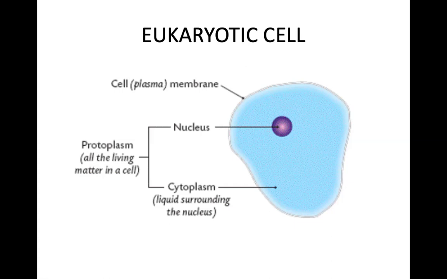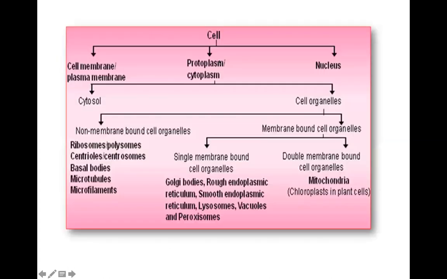The cytoplasm and the nucleoplasm together form protoplasm. So a cell is broadly divided into three parts. Whenever we talk about a cell, we mean a eukaryotic cell. So it will have a cell membrane, also called a plasma membrane, a cytoplasm, and a nucleus.